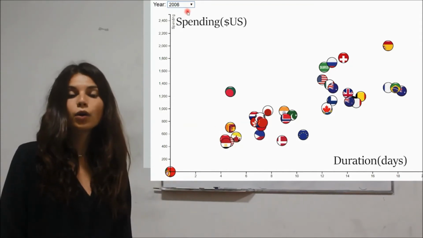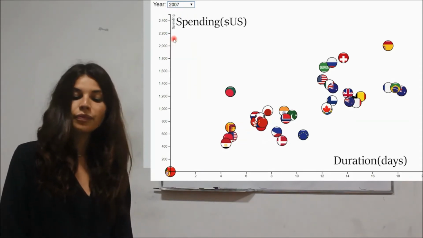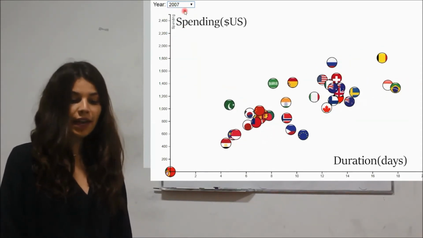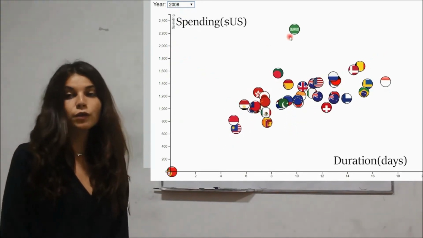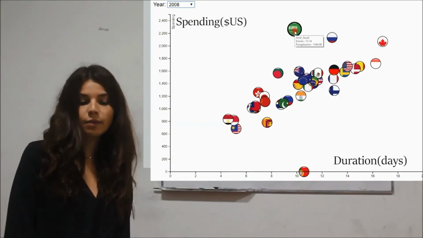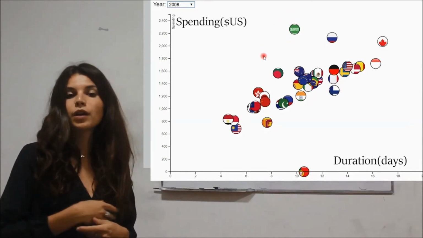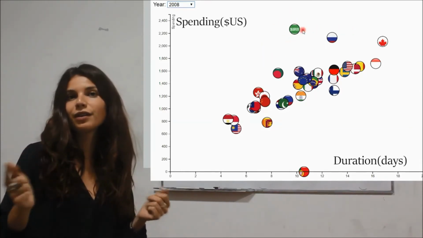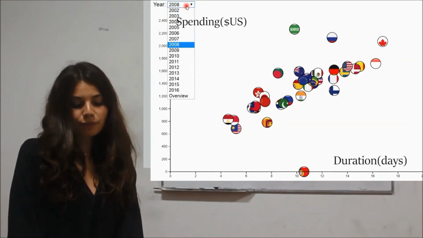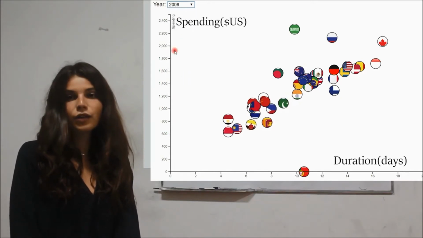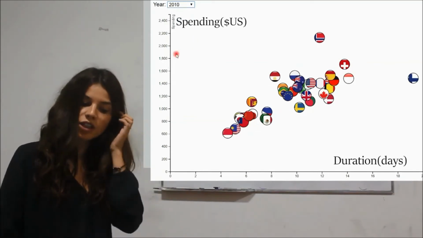Like before, we noticed no big change in 2007. In 2008, we can see that people who came from Saudi Arabia spend a lot of money in a short time, meaning that they are not the ones who take the longest holiday in Indonesia, but who spend more money. In 2009 and 2010, we notice no big change.